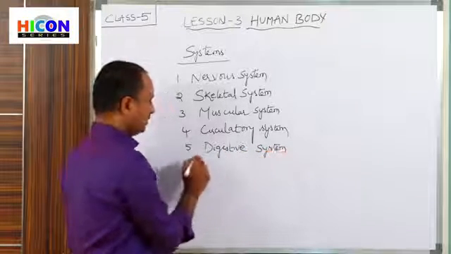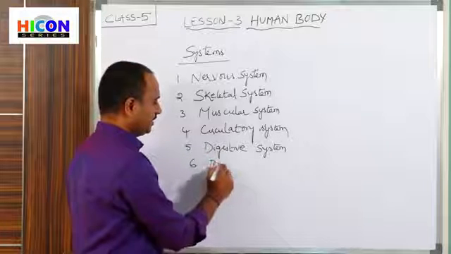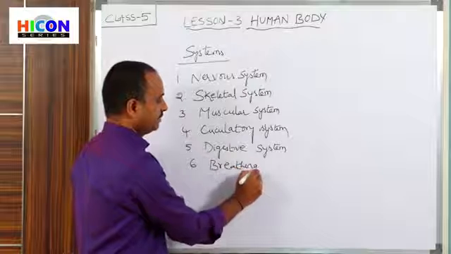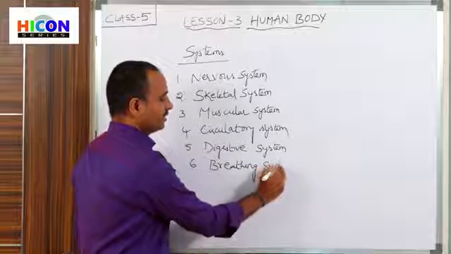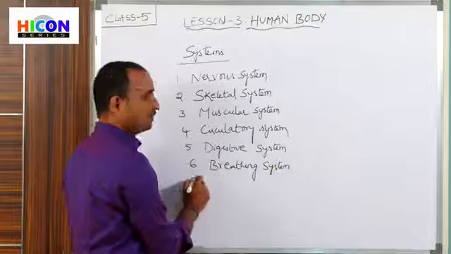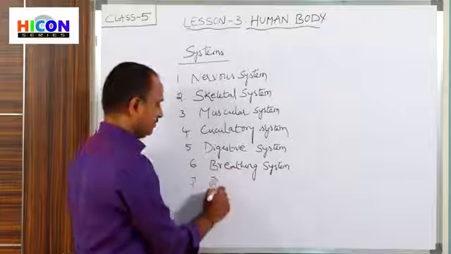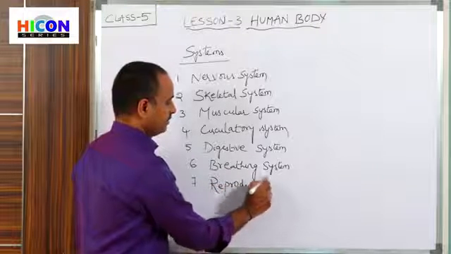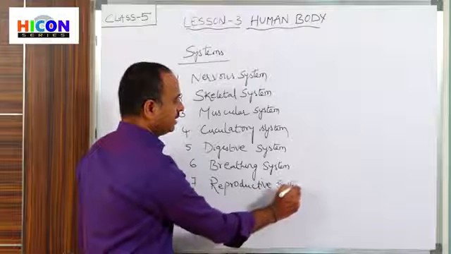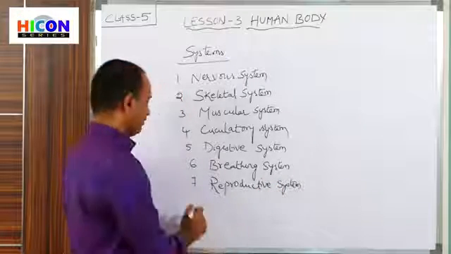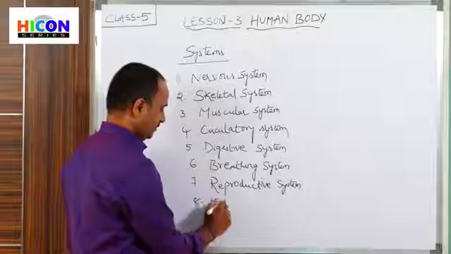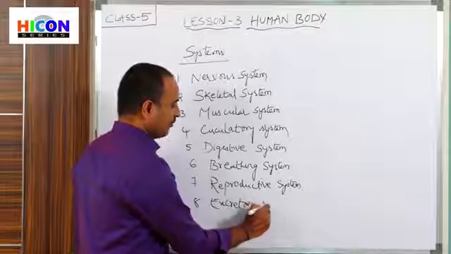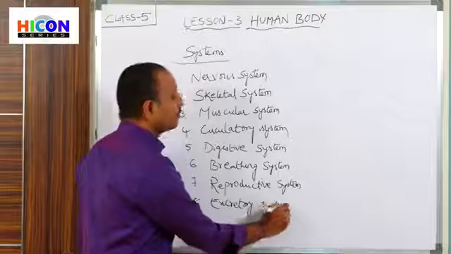And the sixth one is breathing system. It is also called respiratory system. And the seventh one is reproductive system. And the last, the 8th one, is excretory system. So children, these are the various systems present in our body.